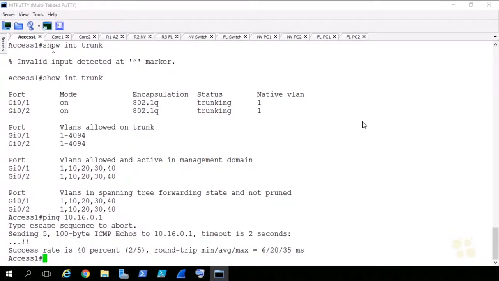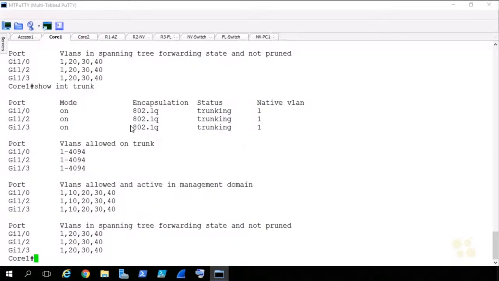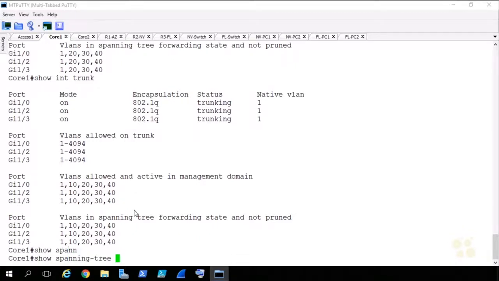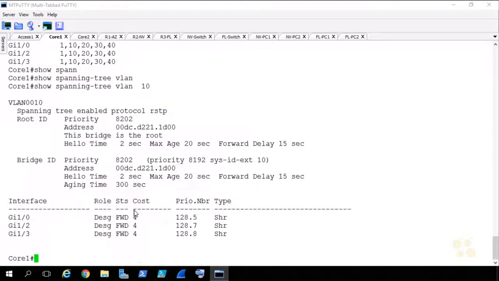Oh, I started to get some responses back. Let's try that one more time here. Oh, there we go. 5 out of 5. Well, that's looking a lot better. Okay, let's see here. Show int trunk. Boom. Okay, 10's on there. That's looking a lot better. And if we do show spanning VLAN 10, yeah, there we go. We got the forwarding state. Very good. Okay, cool. So that looks good.